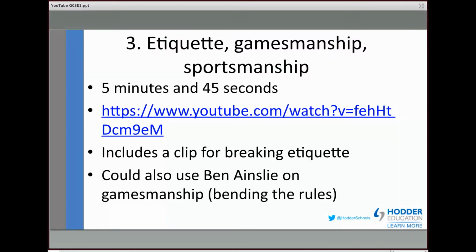And there is, of course, an extension activity, which this time is a justify one: justify why sportsmanship is important in a sporting activity of your choice. So we wanted to match the demands of the exam, because sometimes you get these forced argument short answer questions. This is a 3-mark question. Justify why sportsmanship is important in a sporting activity of your choice. There should be no argument there at all about why it isn't. It's a forced argument. Now agree with me. That's the kind of thing that Bob, our examiner, is saying with that particular question.